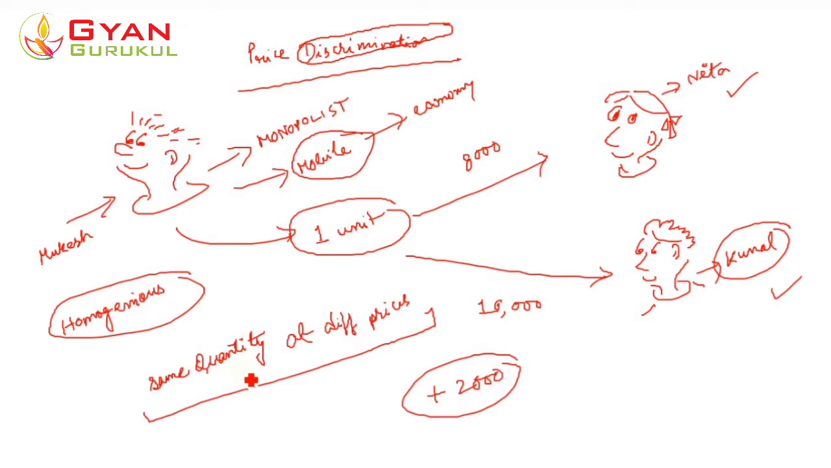Let us now see there is another form. What happens? What a monopolist could do, he could charge the same price from both the two individuals.